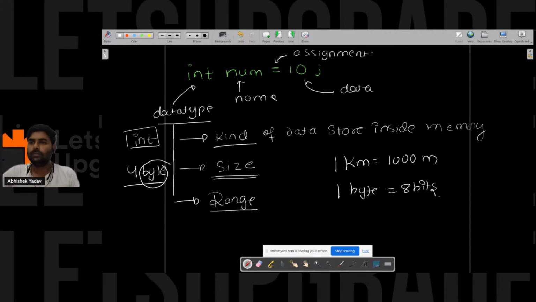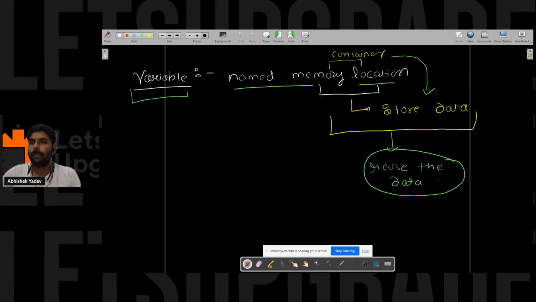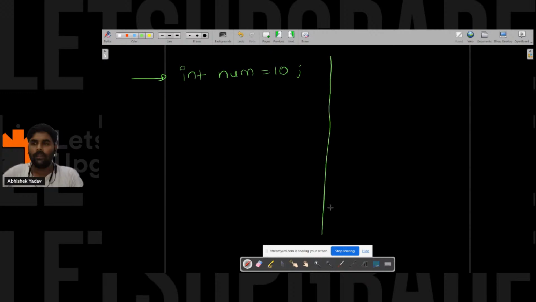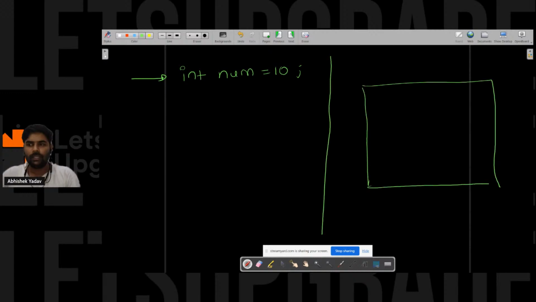So let me create a new page, right? So we have int num is equal to 10. The moment this line gets executed, what will happen? There is a memory, you have RAM inside your computer memory. 4 bytes will get allocated to this variable num.